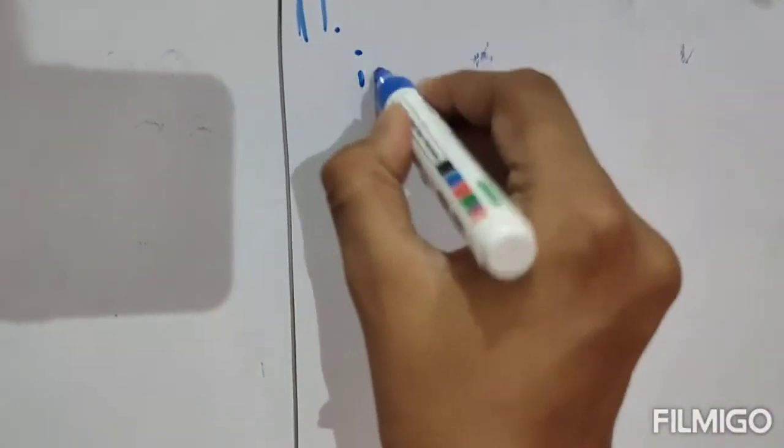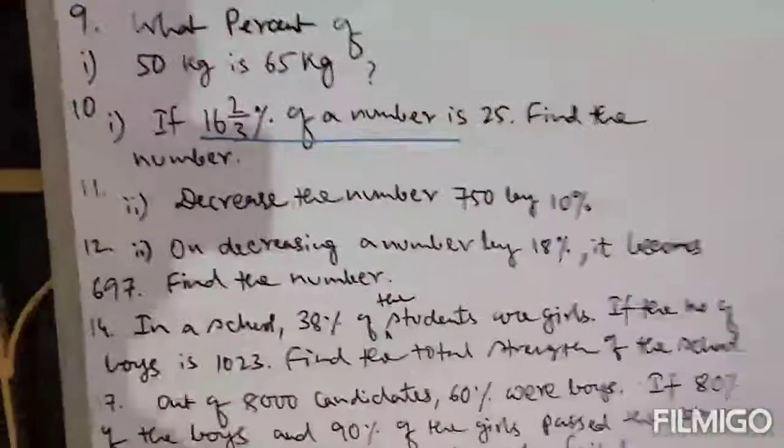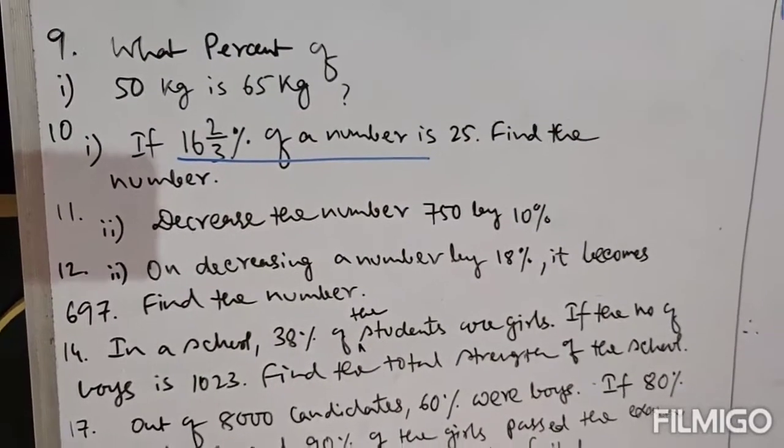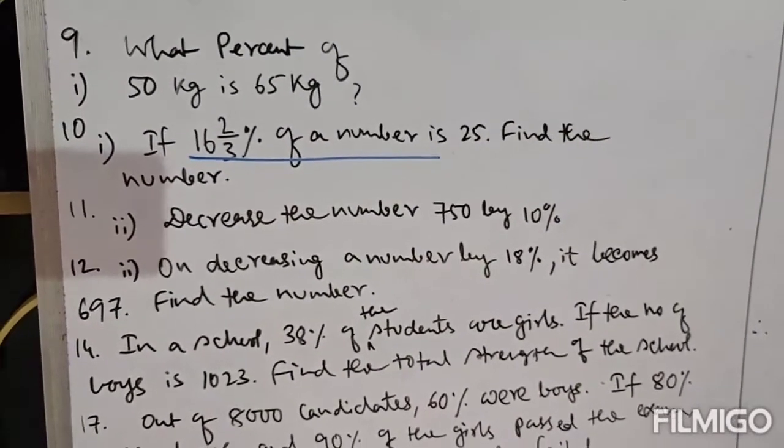Next question is 11(2). Now read the question. Decrease the number 750 by 10%. We have to decrease the number 750. How much will we decrease? We will decrease by 10%.